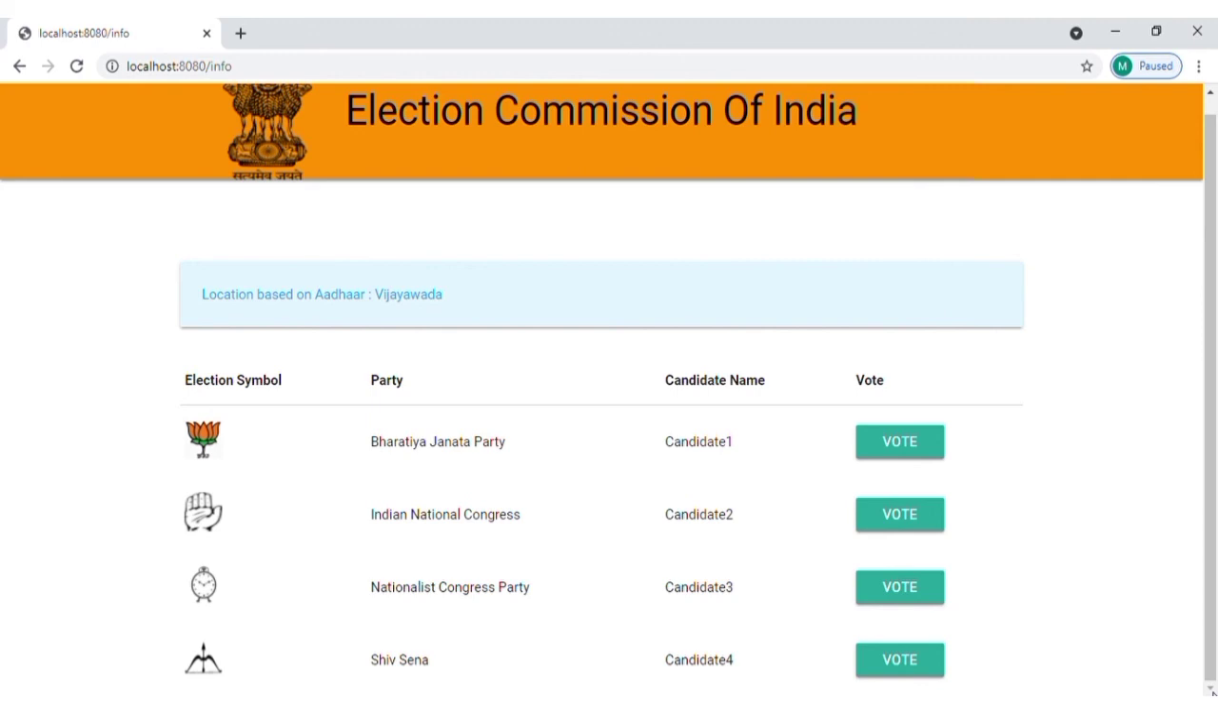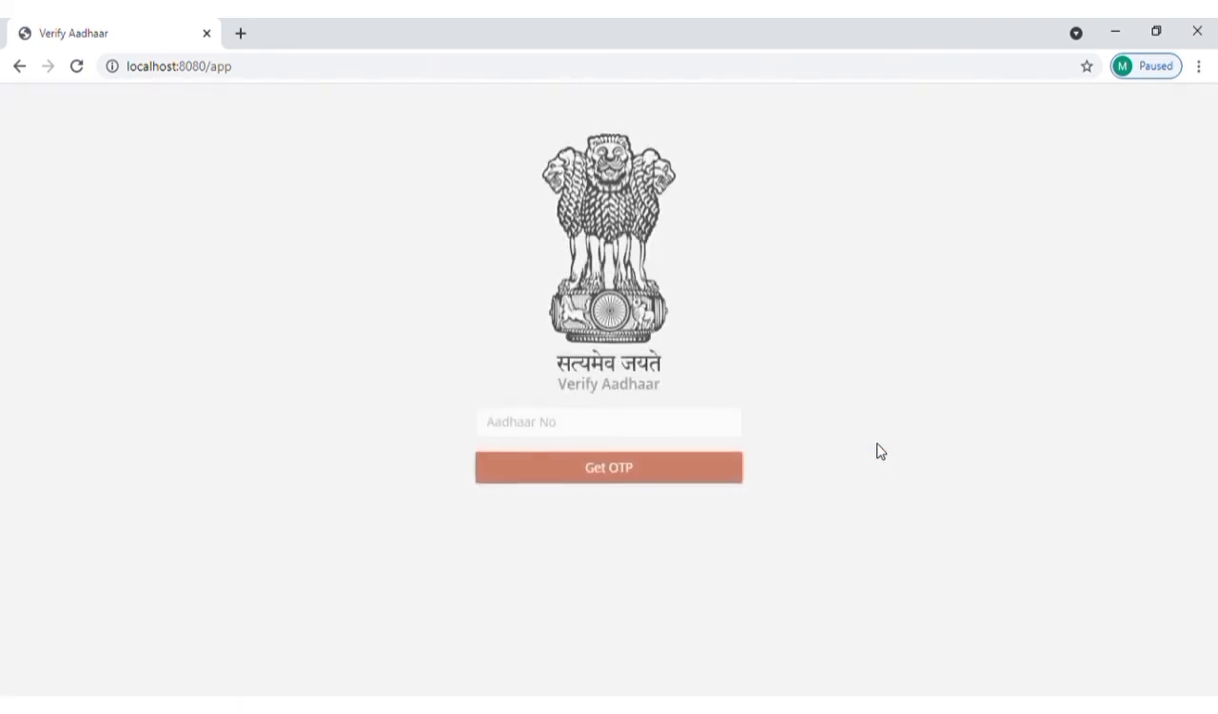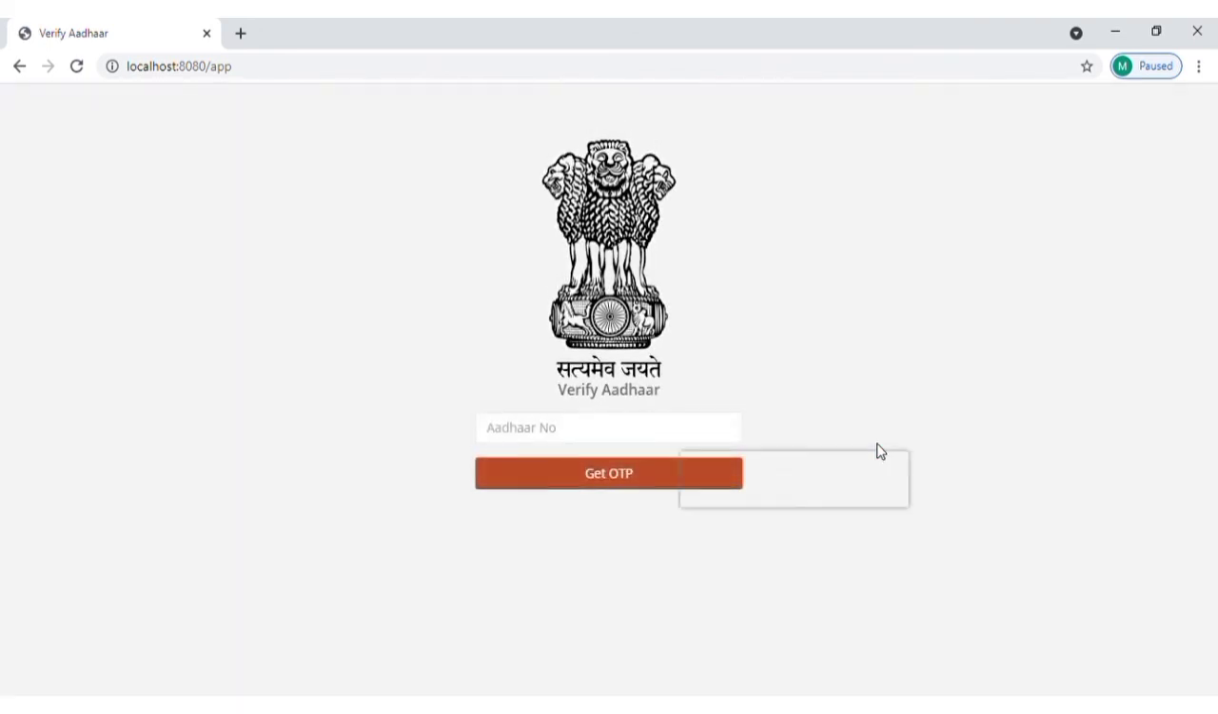Here the voter can cast his vote for whichever party he wants. He can press the vote button for whichever candidate he wants to vote for. So now the voter has cast his vote. After that, it will again redirect to the verify Aadhaar page, where another voter will be given a chance to cast his vote. This process goes on like this.